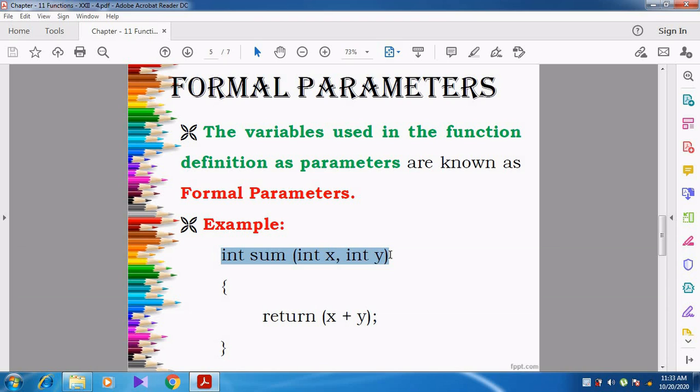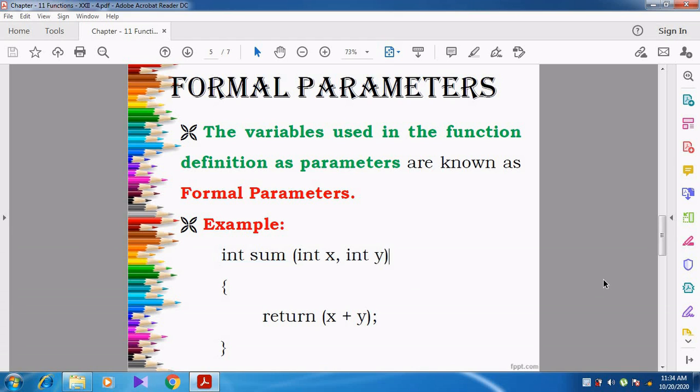The formal parameters can otherwise be called dummy parameters. Can you understand, students? The variables which are defined and used inside the function definition are called formal parameters, and formal parameters are otherwise called dummy parameters.